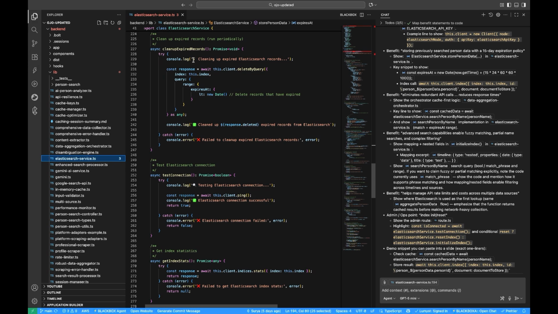This caching mechanism not only reduces response time from several seconds to milliseconds, but also helps manage API rate limits and costs across multiple data sources.